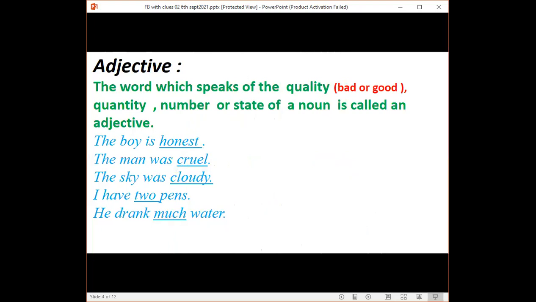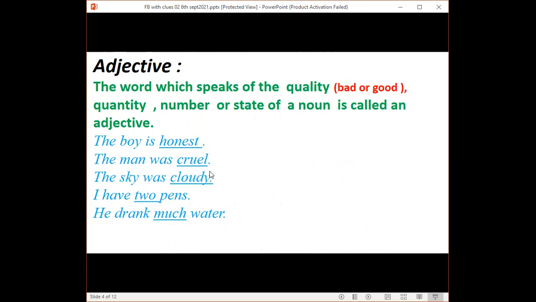Adjectives. I told you that my today's focus will be to discuss adjectives. While filling the gap activity with adjective words, what will be your targets? I just want to focus on adjectives. Firstly, I would like to define adjective. The word which speaks of the quality, quantity, number, or state of a noun is called an adjective.